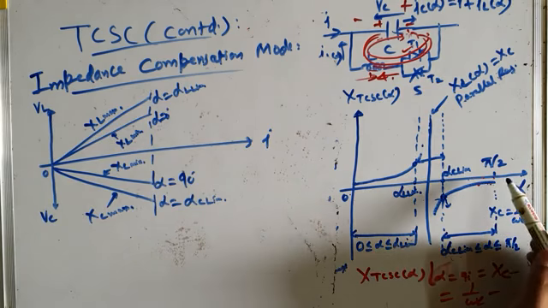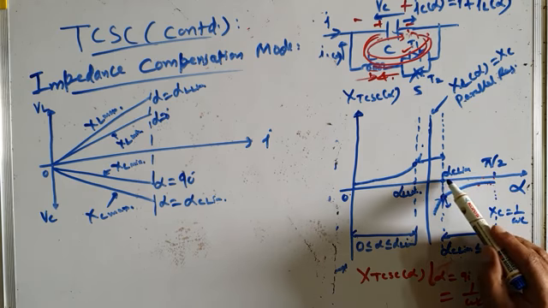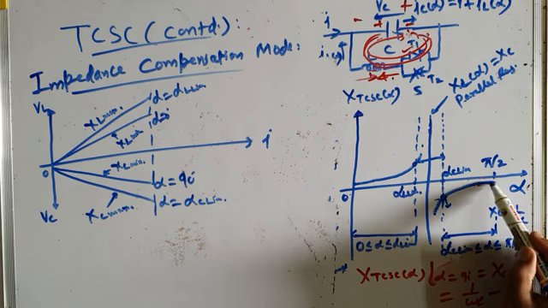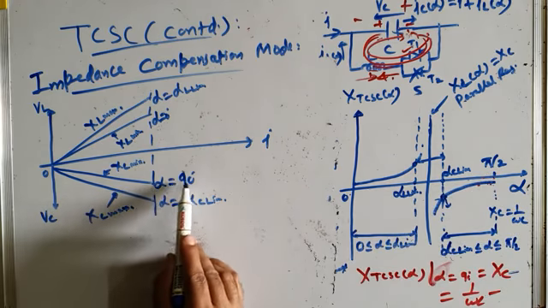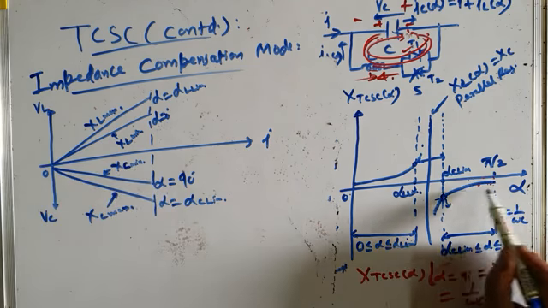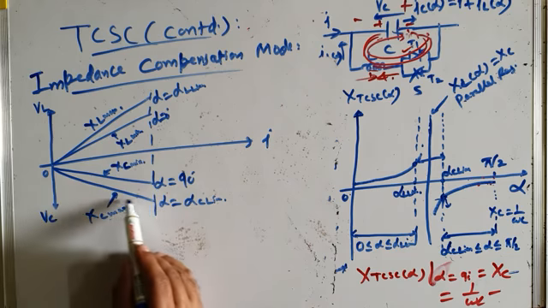Now, on the other hand, if you operate your TCSC in the capacitive region of operation, you have two extremes, alpha equal to pi by 2 or alpha equal to alpha C lim. If you operate your TCSC at alpha equal to pi by 2, 90 degrees, in that case it will have minimum capacitive reactance. You can see minimum capacitive reactance. So at alpha equal to 90 degrees, capacitive reactance is minimum, Xc min. And at alpha equal to alpha C lim, capacitive reactance, you can see it is maximum here. At alpha equal to alpha C lim, capacitive reactance is maximum.